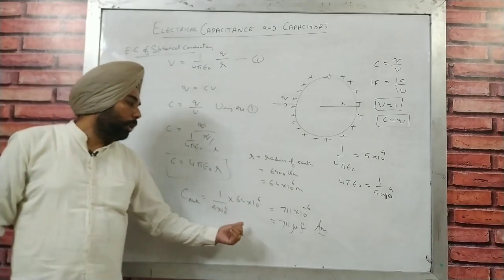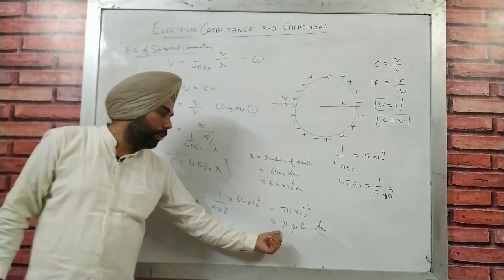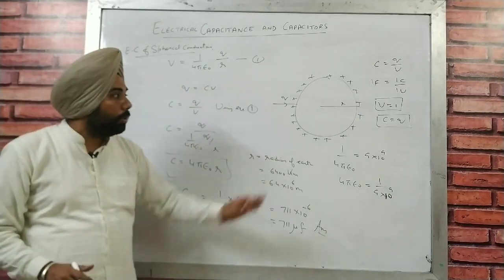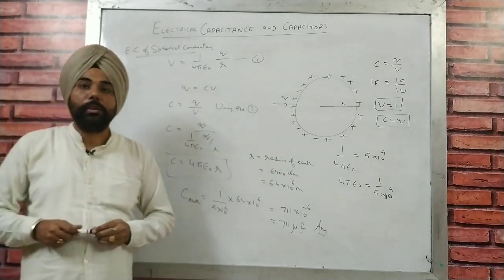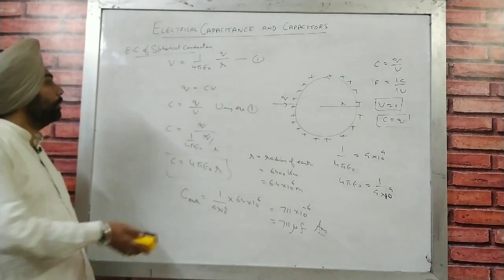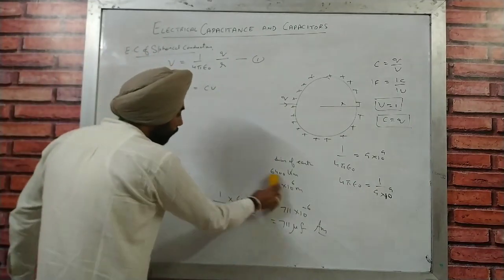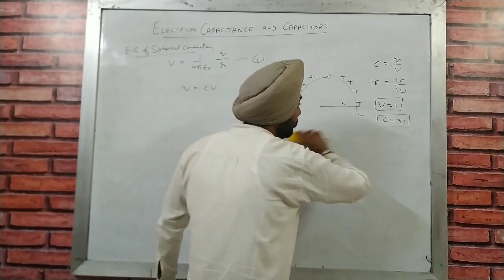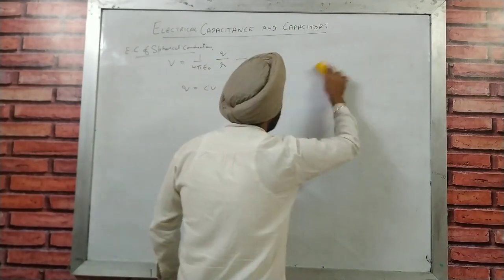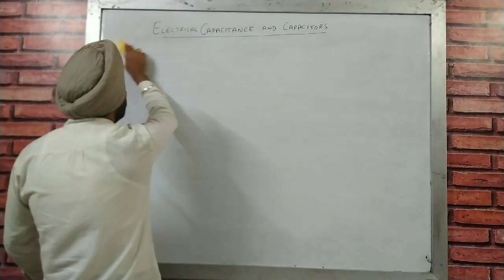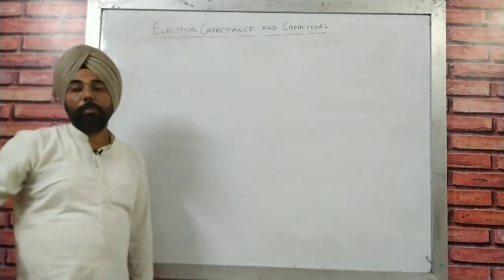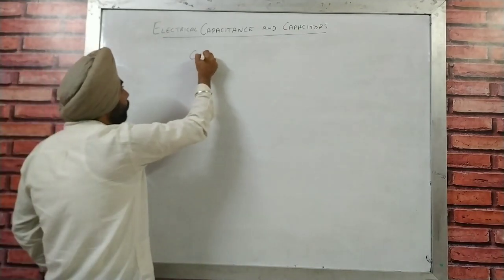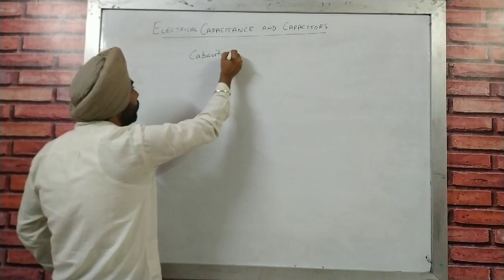Still, our Earth has an electric capacitance of 711 microfarad, and that is your topic. Now we are moving on to capacitors. What is a capacitor? There is a difference between capacitance and capacitor. Capacitance is the property, and a capacitor is a device which uses that property. So now we are going to solve the topics for capacitor.